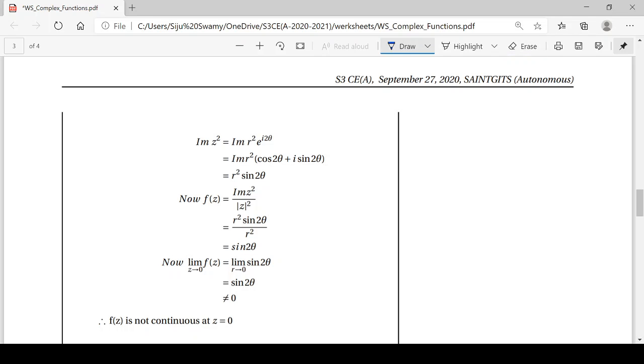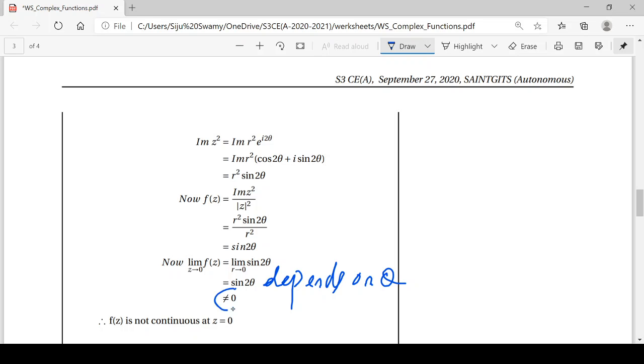But remember, when r tends to 0, this limit will remain the same, sin 2 theta. But it depends on theta. The value depends on theta because there is theta. So as theta varies, this limit is varying. So there is no unique limit. Therefore, this function is not continuous at the point z equal to 0.